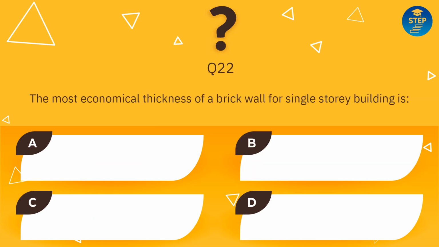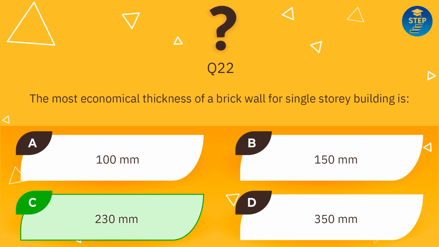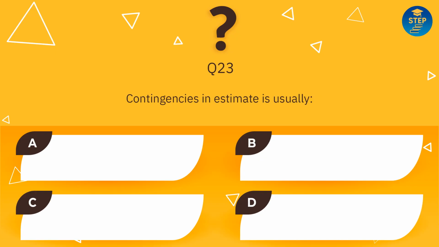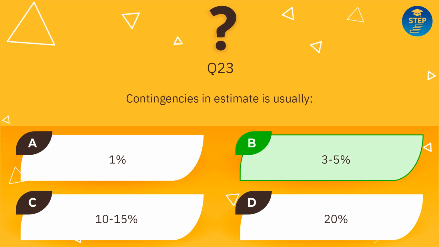The most economical thickness of a brick wall for single-story building is: 100 millimeters, 150 millimeters, 230 millimeters, 350 millimeters. Answer is 230 millimeters. Contingencies in estimate is usually: 1%, 3 to 5%, 10 to 15%, 20%. Answer is 3 to 5%.